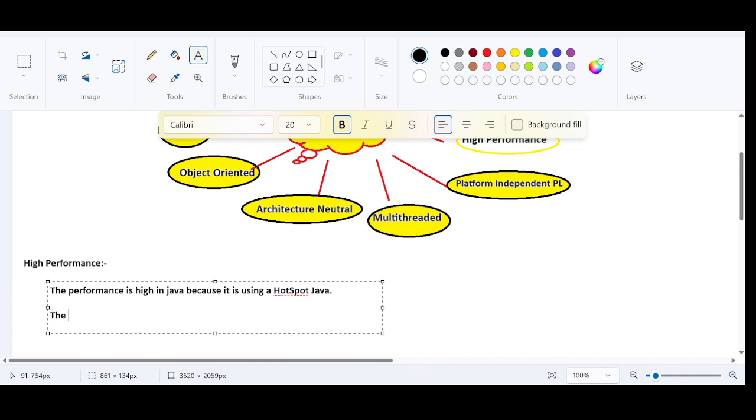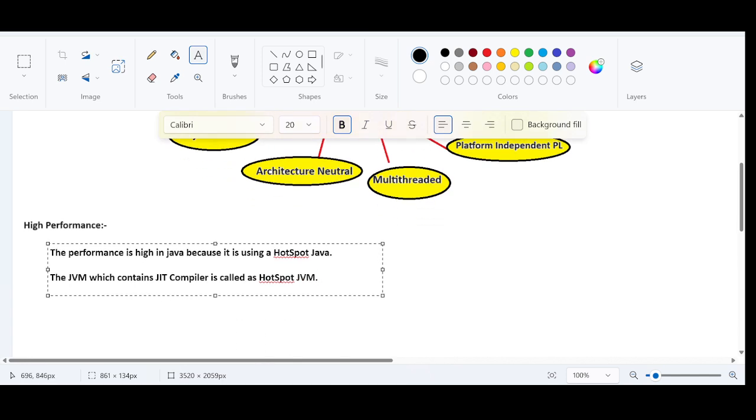The simple answer is JVM. We already know the acronym for the JVM. JVM stands for Java Virtual Machine. So the JVM which contains a JIT compiler is called hotspot. And now don't worry about this terminology, I will be explaining it now. These are the one-line answers. The performance is high in Java just because it is using a hotspot JVM.